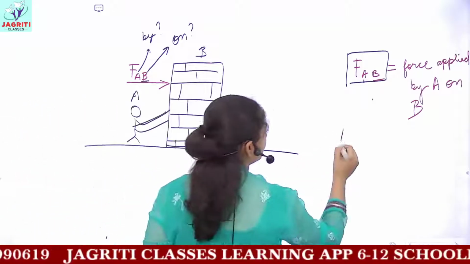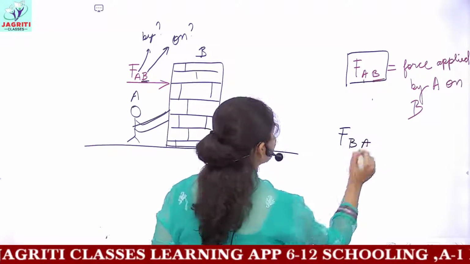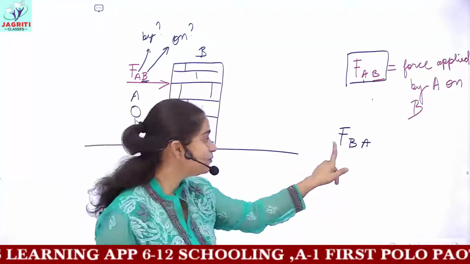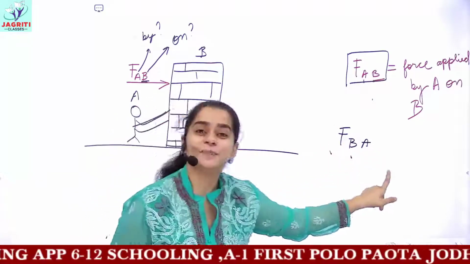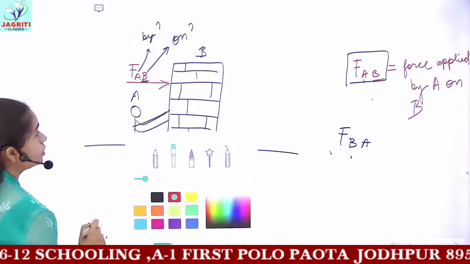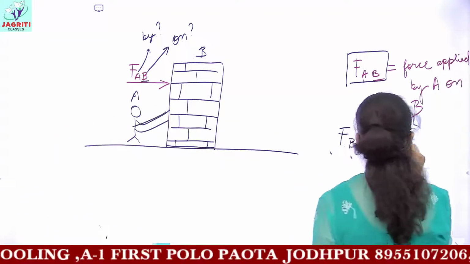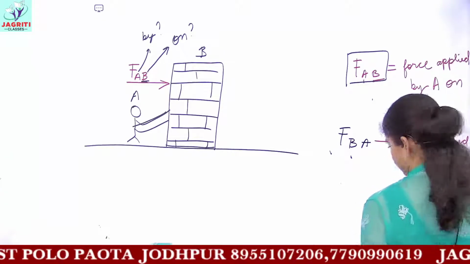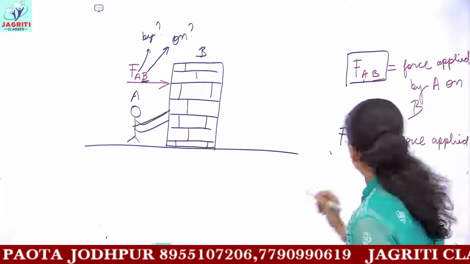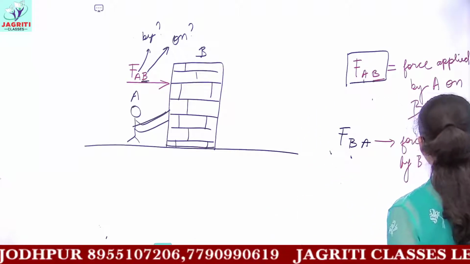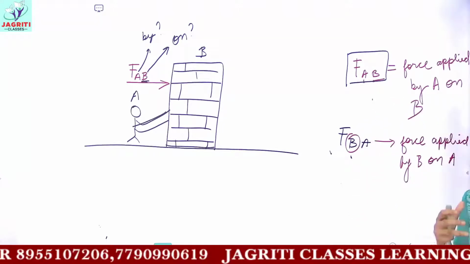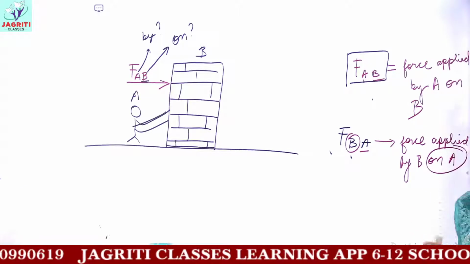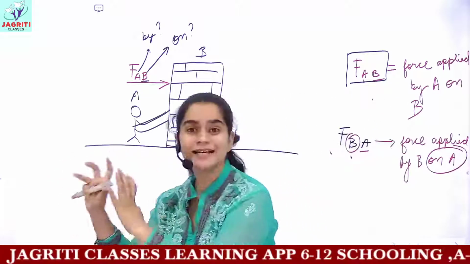And if I ask you, what do you mean by FBA? Then FBA would be simply the force applied by B on person A. And what would be the direction of FBA? This force is the force applied by B on A. Because the first letter tells you who is the doer of this action, and the next letter tells you on which the action is being performed or on which the force is being applied.